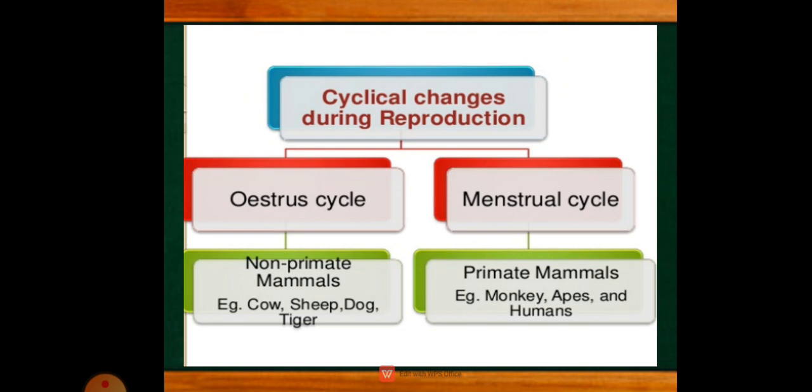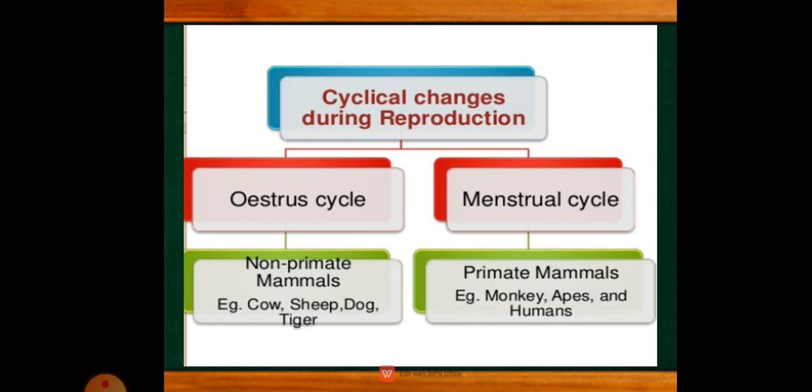The cyclical changes occur especially in females, and the following changes take place in the female mammals. Cyclical changes occur in the ovaries, and hormonal changes also take place. Because of these hormonal changes, the complete reproductive system functions. There are two types of cyclical changes: one is the estrous cycle, and the other is the menstrual cycle. So what is this estrous cycle?